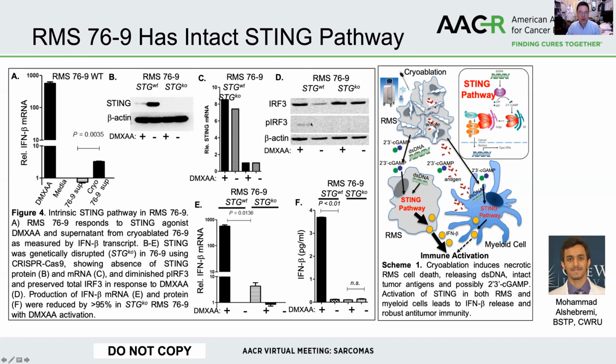And this is just to show you some of the downstream signaling pathways of phospho-IRF3 present in wild type RMS, but is absent when we are using CRISPR to knock out the STING.